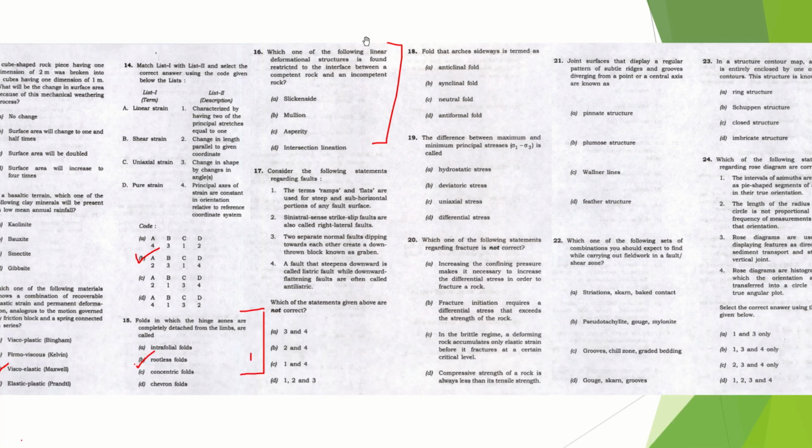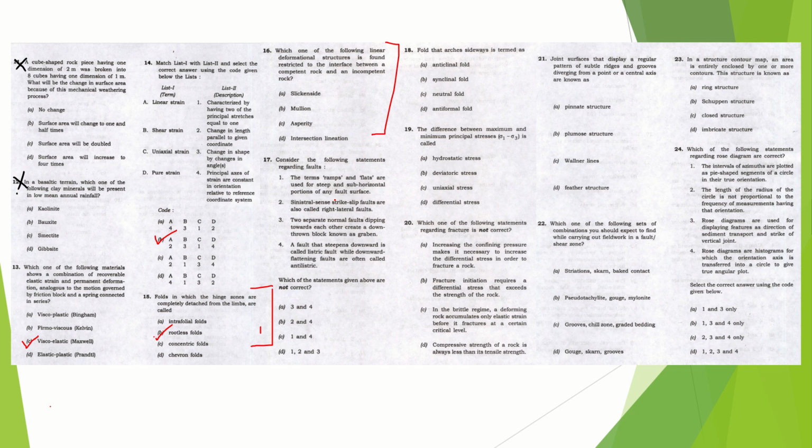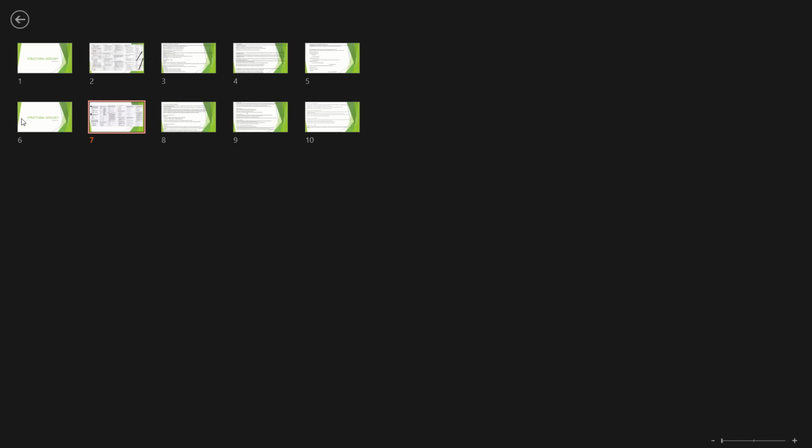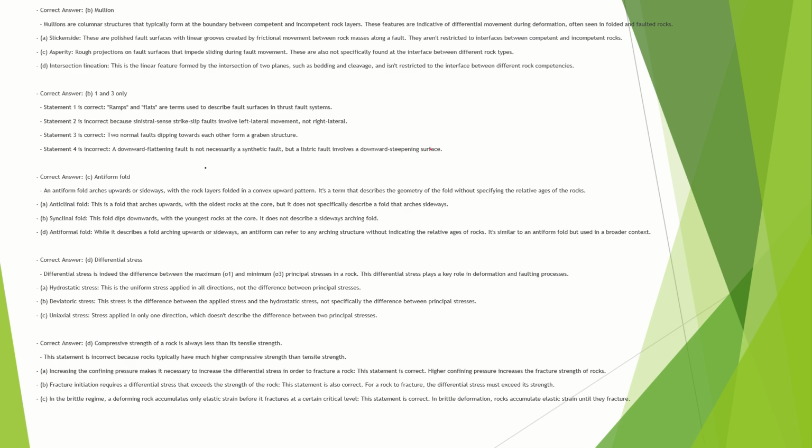So which one of the following linear deformational structure is found restricted to the interface between a competent and incompetent rock? So एक linear deformational structure है, ये सारे के सारे deformational structure है according to the question, and it is something that is restricted to the interface, that is something that is between the competent and incompetent rock. So what is that? Slickenside, mullion, asperity, and intersection lineation. So yeah, coming to this one, mullion.